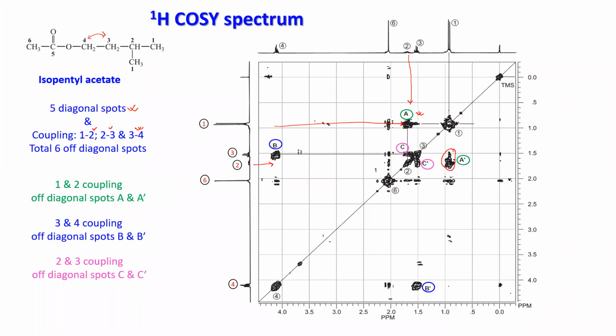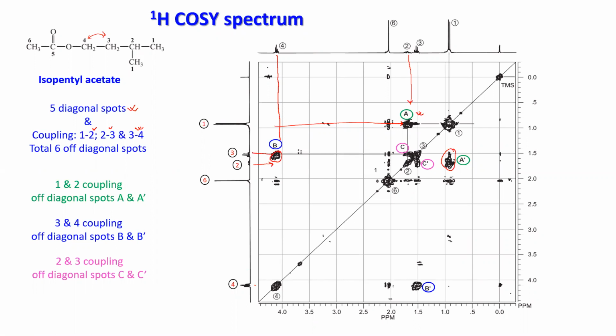Okay, similarly you have 3 and 4. You look at 3 and 4. So this is easier. This is 4. So let us extrapolate it, and from 3, these 2 are meeting here. So you have a spot here. So 3, 4. You take the opposite.